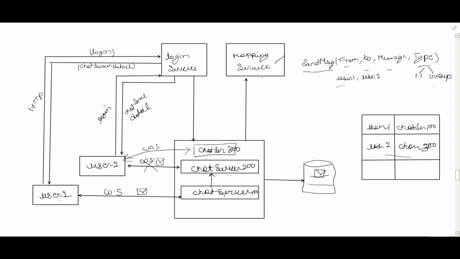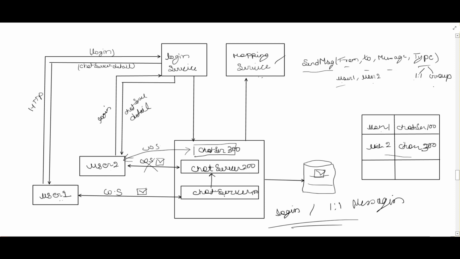So this is how the login as well as one-on-one messaging will work. I hope these two things are clear. I'll cover the whole design, but now I am trying to cover each feature and how it works individually. Then I'll club them together and explain everything. So I hope this is clear.